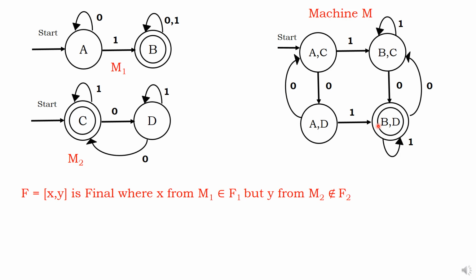This is only the discussion in exam. Just if you put BD, there are no more issues. So, L1 minus L2 is regular. What is that meaning? Finite automata is possible for L1. Finite automata is possible for L2. Finite automata is possible for L1 minus L2. That is what I made.